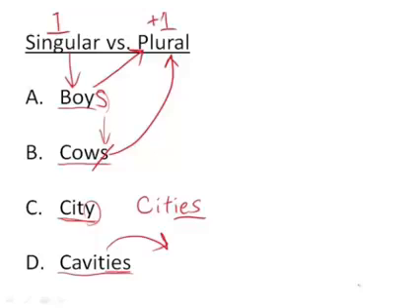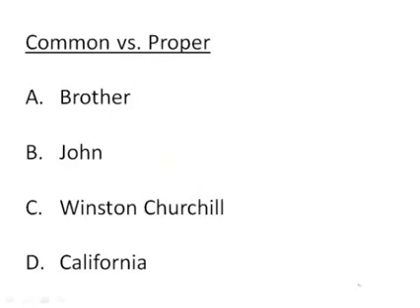And finally, cavities. These are the horrible things in your teeth, the holes in your teeth that show that things are rotting. Gross, bad. But we here care about grammar, not dental work, and we have IES, so we know we're dealing with plural. Many cavities, very bad. What about just one cavity? Not too bad. What would that be? I already said, simply with a Y at the end. So that's singular versus plural. The next thing you want to know about nouns is that there are common and proper nouns. A common noun can describe anyone in general.